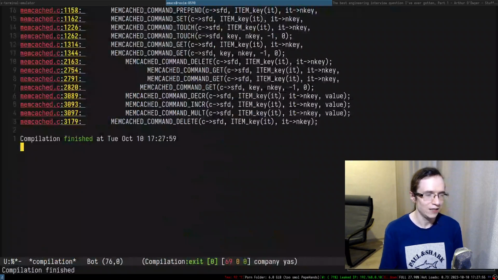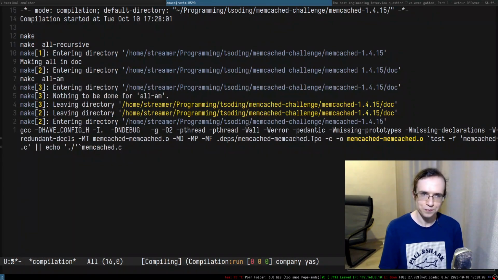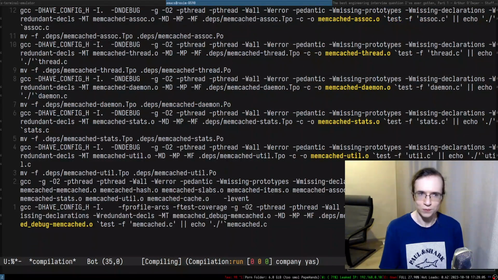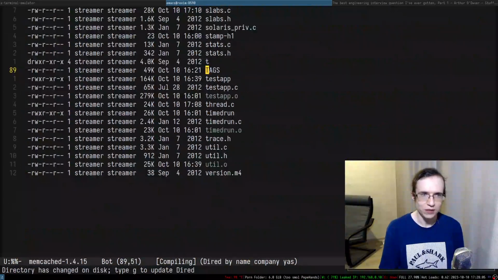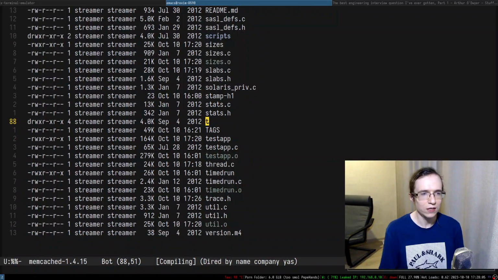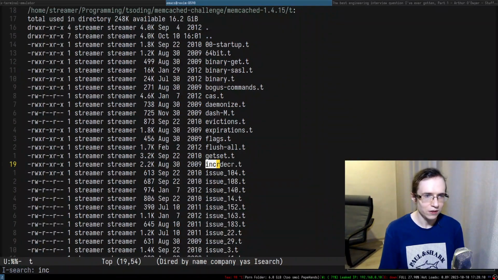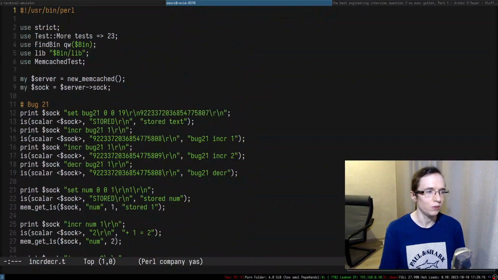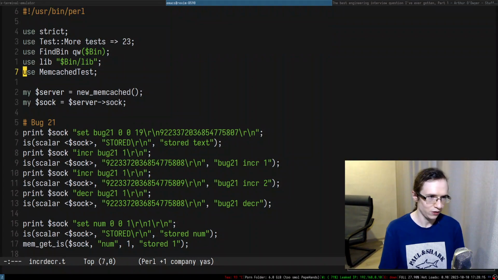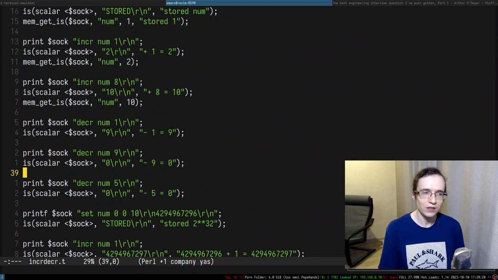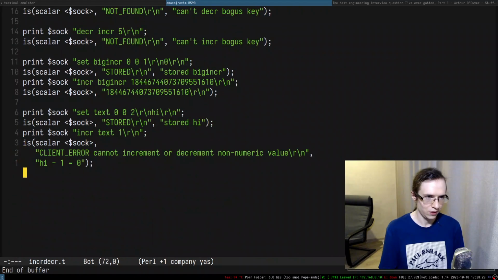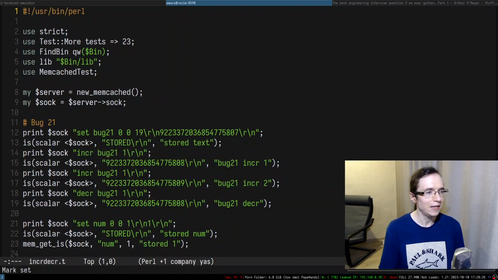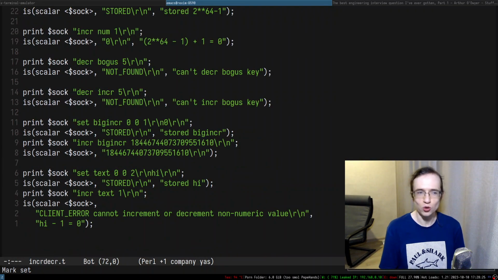There we go. I extended this entire thing. We can try to rebuild this entire stuff. And there you go. So we can rebuild everything. While it's building, we may want to take a look at the tests. And as far as I can see, there are some tests for increment decrement, right? So there are some tests for increment decrement, and this is something that we can try to extend. Yeah, this is something that we can try to extend, and it seems like it's very easy to extend.